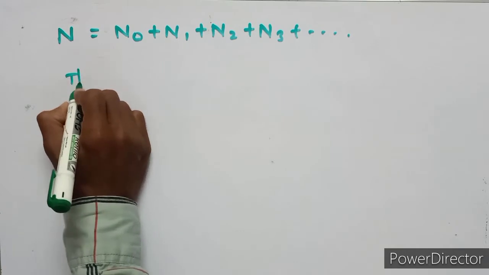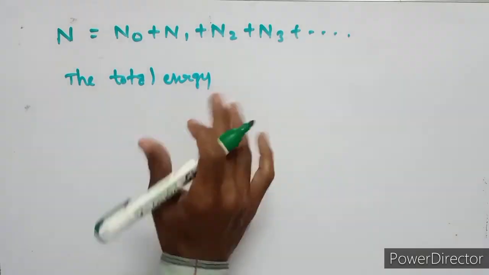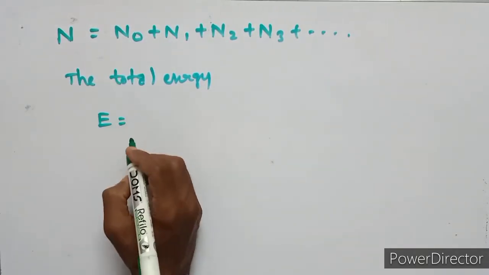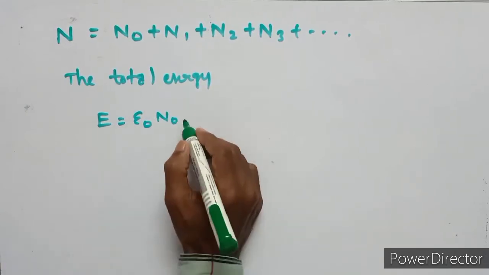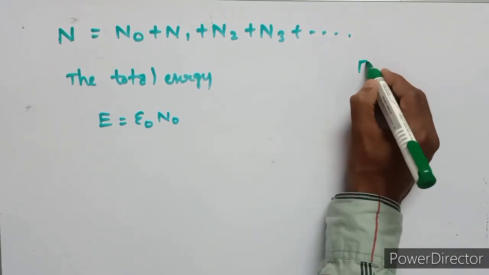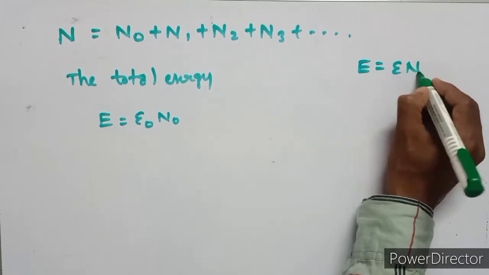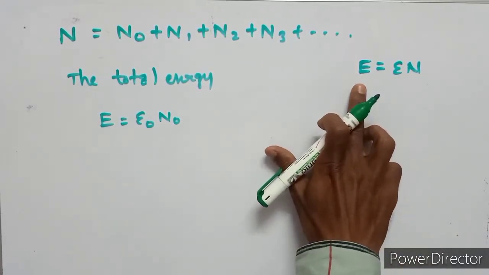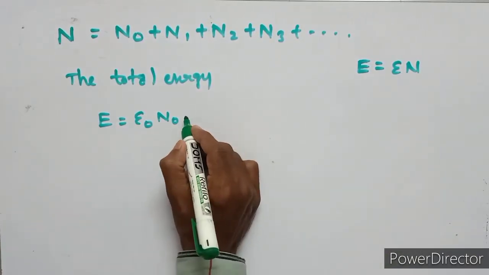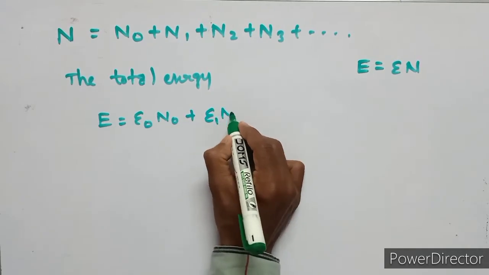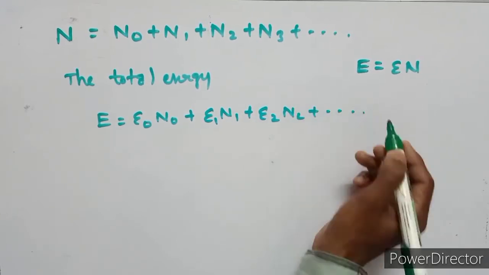So here the total energy equals, first of all, epsilon naught n naught, because we know that energy equals epsilon n. The total energy equals epsilon naught n naught plus epsilon 1 n1 plus epsilon 2 n2 and so on.